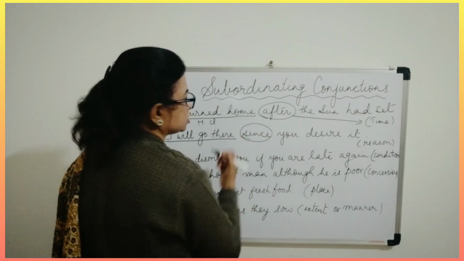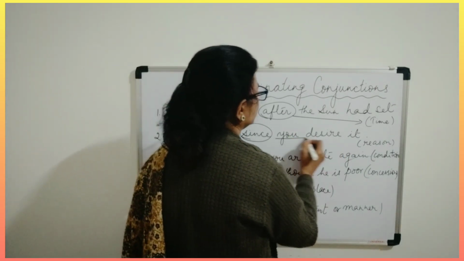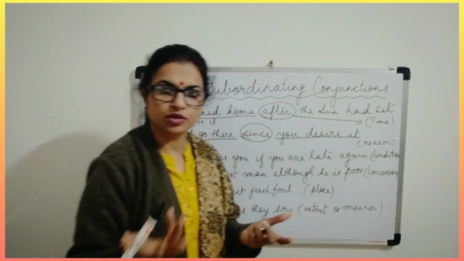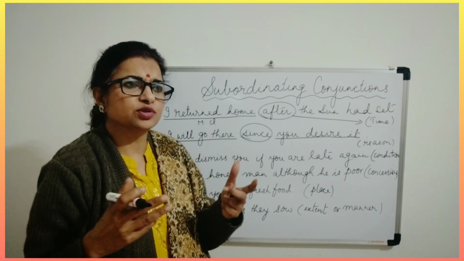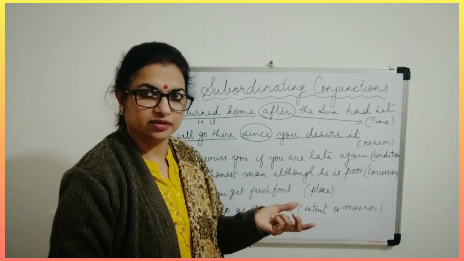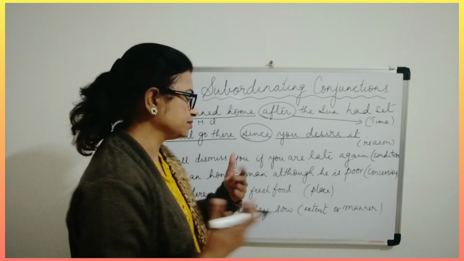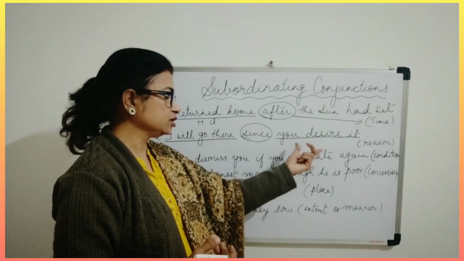Since, what? This is your conjunction. You desire it. Now, you desire it what? What do you desire? So the meaning is incomplete. The sentence seems as if we are asking, you desire it, so what do you desire? Again we are looking for something. So the meaning is not clear actually, but you desire it.